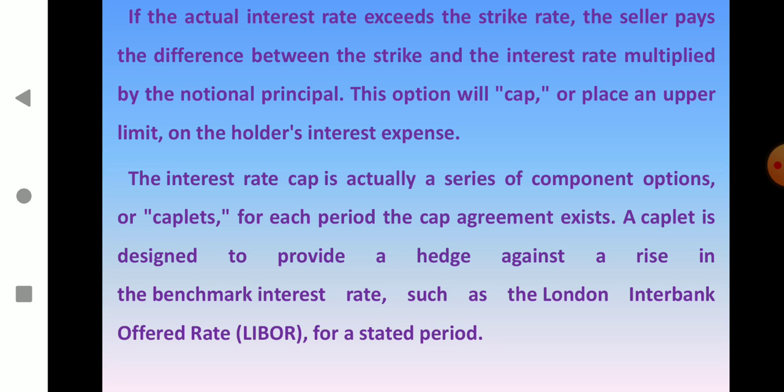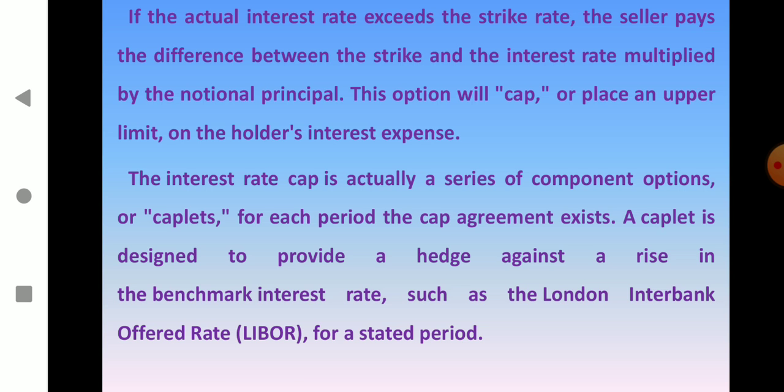So it is an agreement between the buyer and financial institutions such as a bank. Here the buyer receives compensation from the bank if the reference rate moves beyond an agreed level known as the strike rate. If the actual interest rate exceeds the strike rate, then the seller pays the difference between the strike and the interest rate multiplied by the notional principal. This option will cap or place an upper limit on the holder's interest expense.